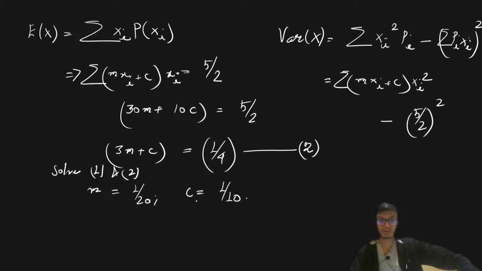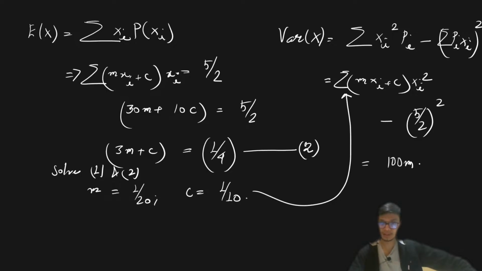Now if I put these values of m and c into this equation, this value is going to turn out to be 100m plus 30c minus 25 upon 4.